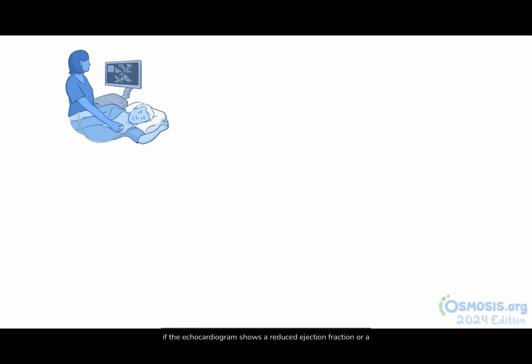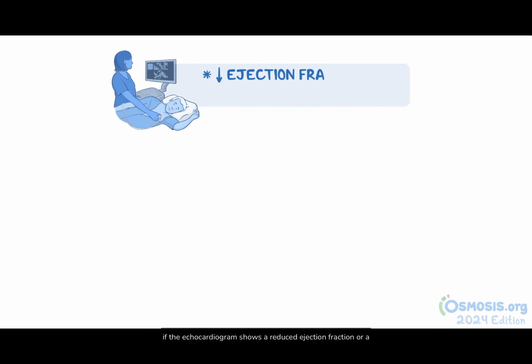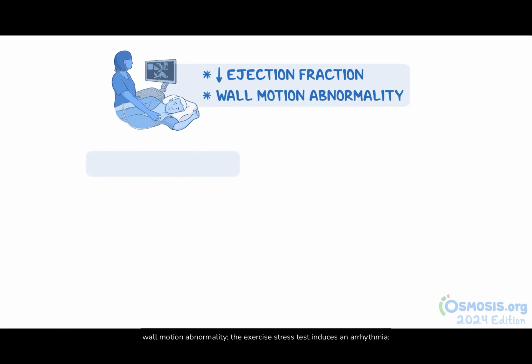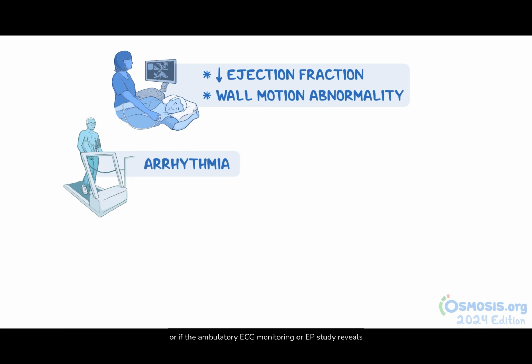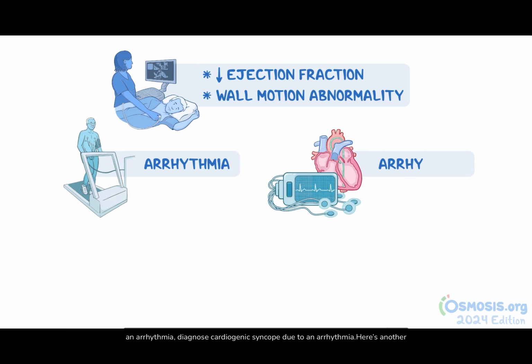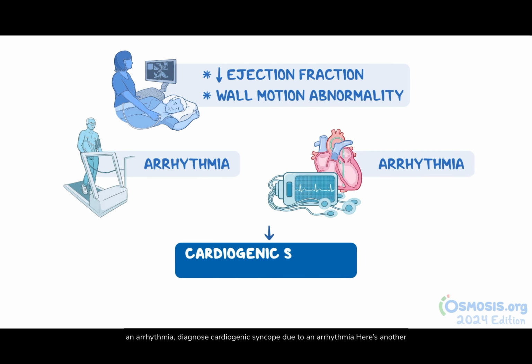Lastly, if the echocardiogram shows a reduced ejection fraction or a wall motion abnormality, the exercise stress test induces an arrhythmia, or if the ambulatory ECG monitoring or EP study reveals an arrhythmia, diagnose cardiogenic syncope due to an arrhythmia.